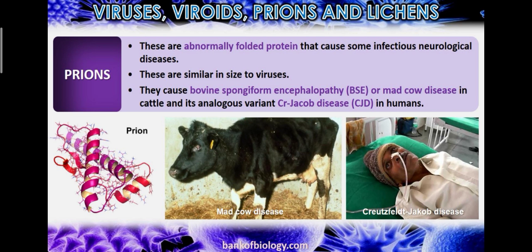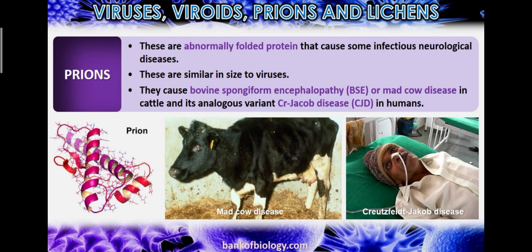They cause bovine spongiform encephalopathy, BSE, or mad cow disease in cattle, and its analogous variant, Creutzfeldt-Jakob disease, CJD, in humans.